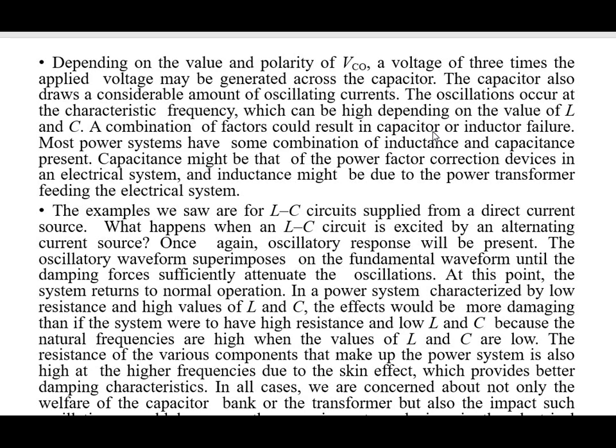Most power systems have some combination of L and C present. Capacitance might be that of the power factor correction device in an electric system, and the inductance might be due to the power transformer feeding an electrical system.